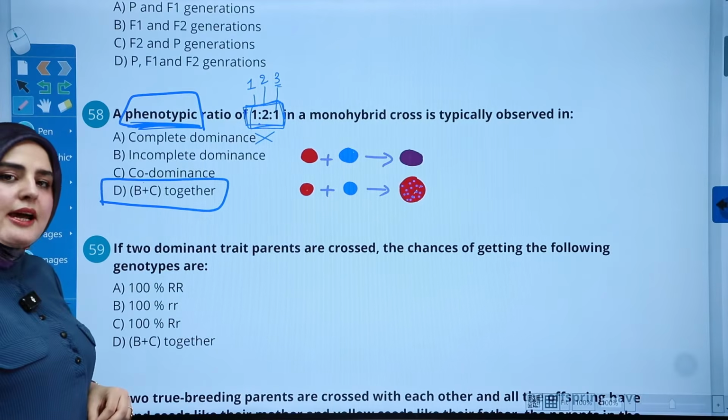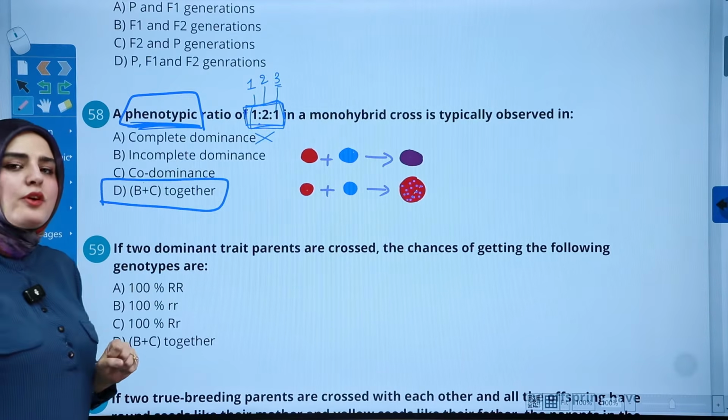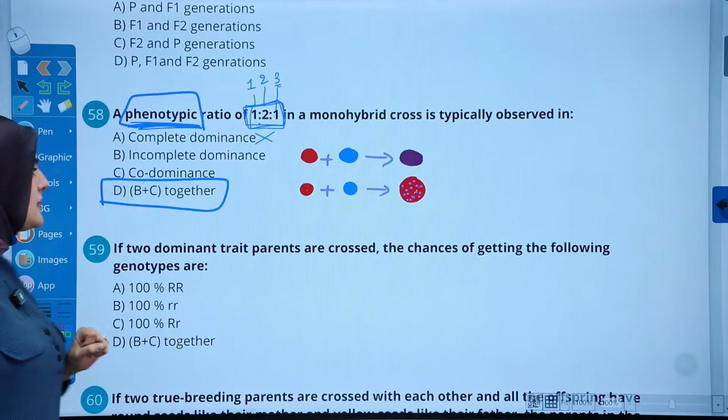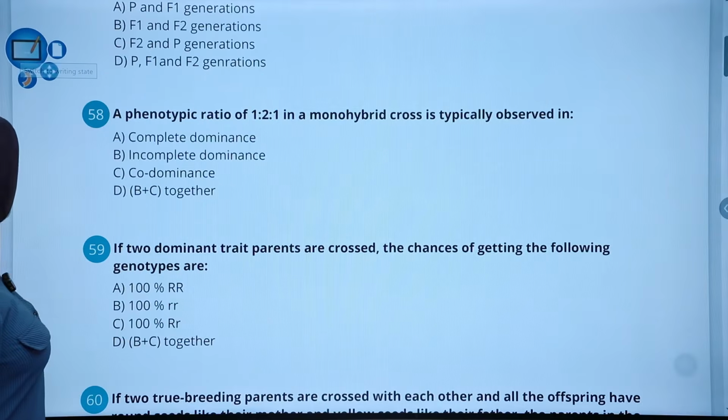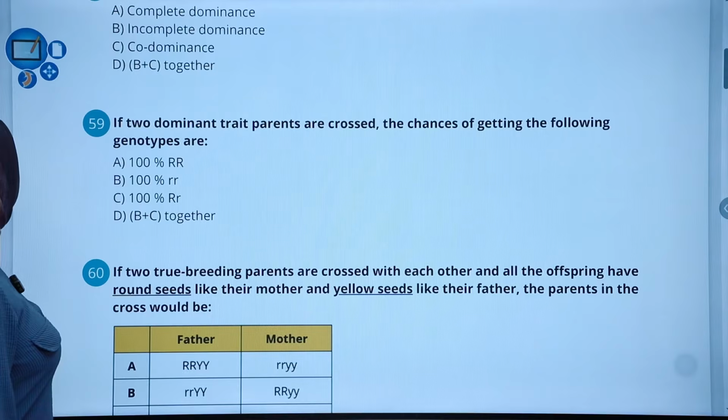As for genotype, it's common even in complete dominance, especially when we're crossing two heterozygous. Good question. Let's go to 59.